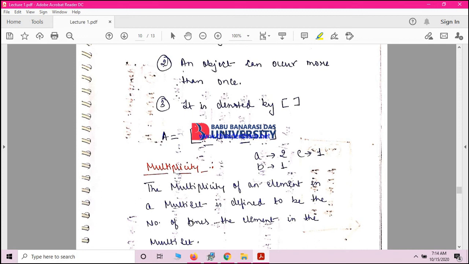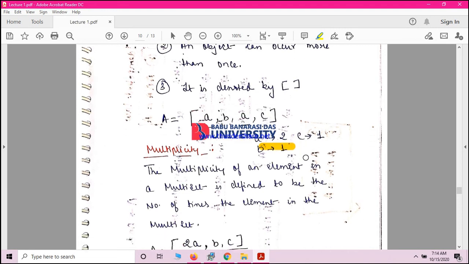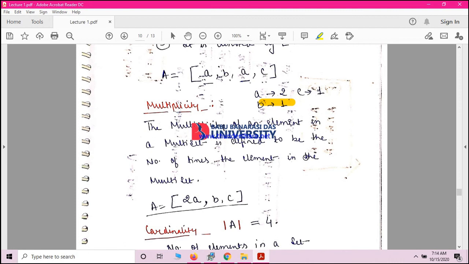A is appearing 2 times, so it will become 2A, and the rest of them are appearing only 1 time, so only 1. So how will you represent this? You will represent it as 2A, 1B, 1C. So in the given question, you will be getting this set like this. That means there are 2 A's, 1 B and only 1 C.